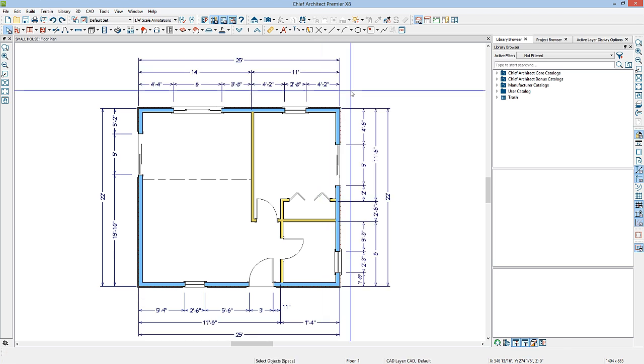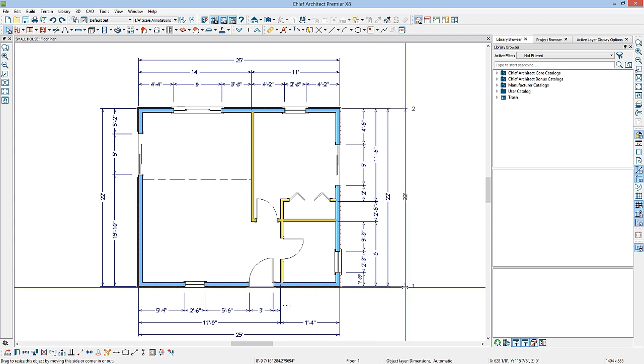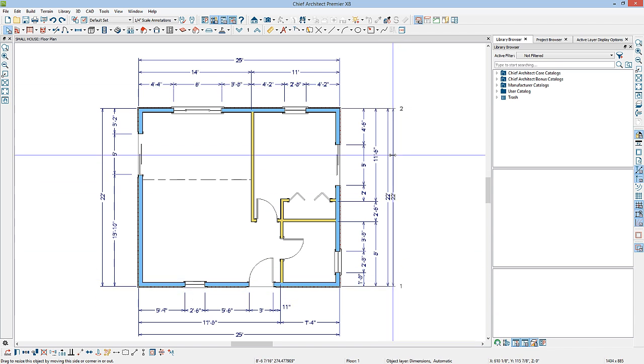You can also edit the exterior dimensions once you've placed them. If you select the dimension, you can use the square move edit handle in the direction indicated by the arrows. I can move this dimension line to the right or to the left as indicated by the arrow. If I try to move it up or down on my screen, it won't move.